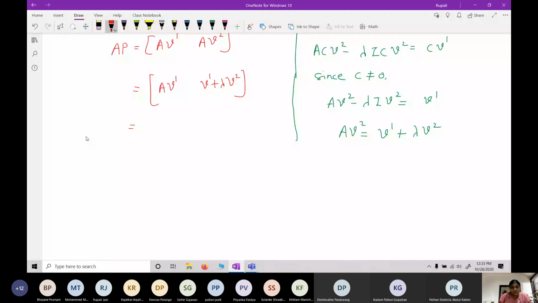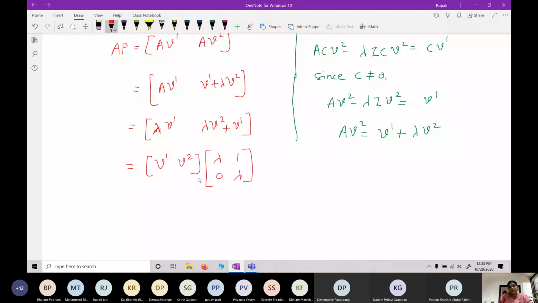So AV2 we have written in terms of V1 plus lambda times V2. So I can now say AV1 is nothing but lambda V1, because V1 is the eigenvector corresponding to lambda, and here also lambda V2. I can rearrange this and write this as V1 V2 matrix times the matrix lambda 1 0 lambda.